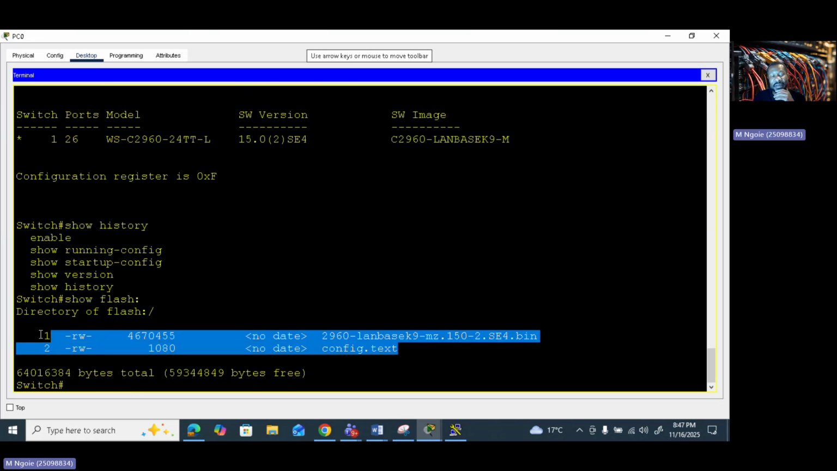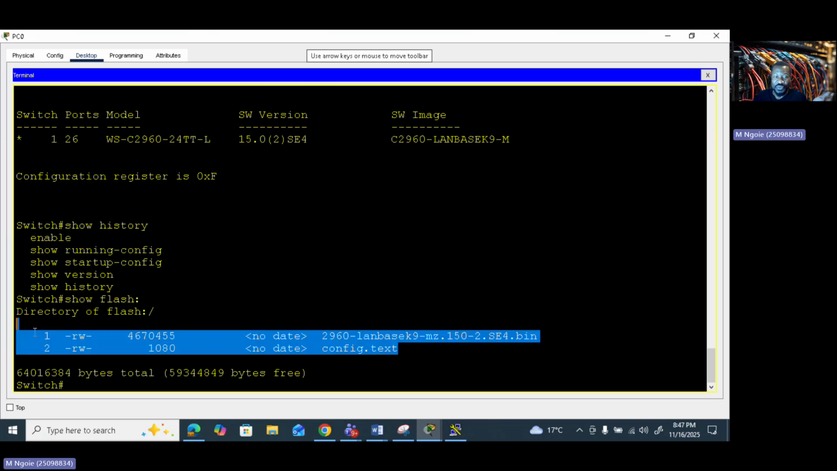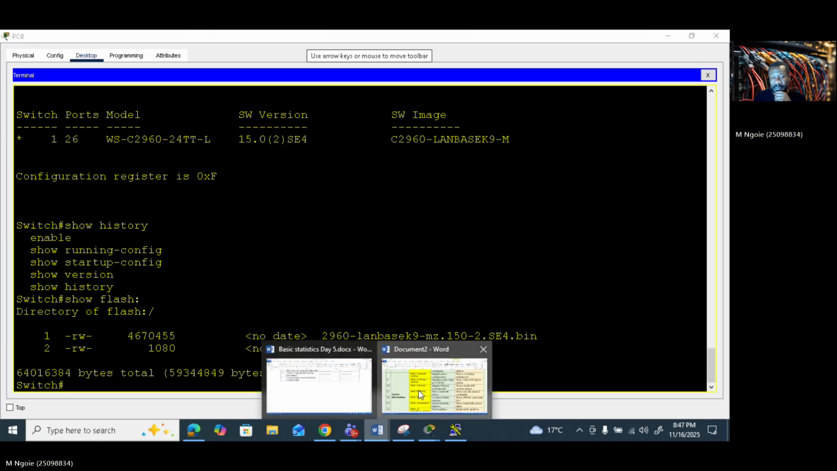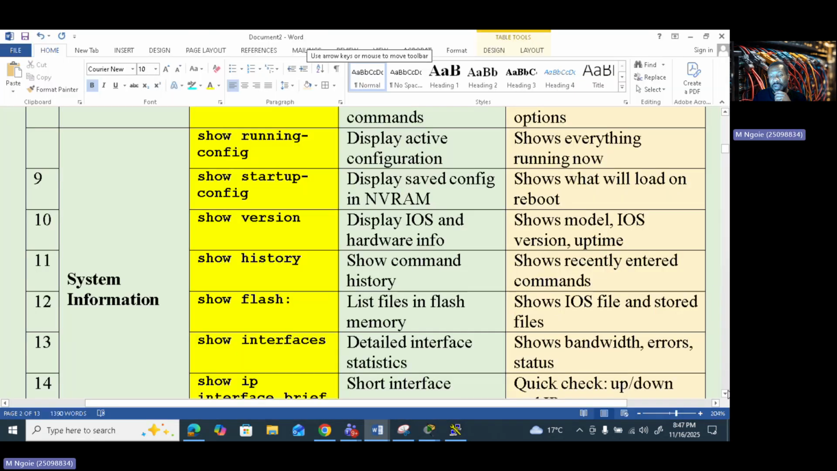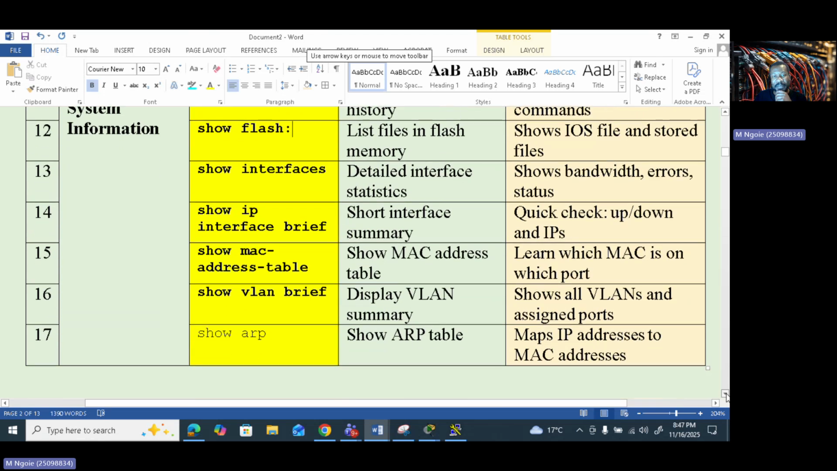So you can see the two files that are inside what? My flash memory, right? But we're gonna learn about them later on. What is the meaning of those two files inside? For now, you just need to understand that show flash shows me the files on my flash memory. And we're going to talk about number 13, show interfaces.